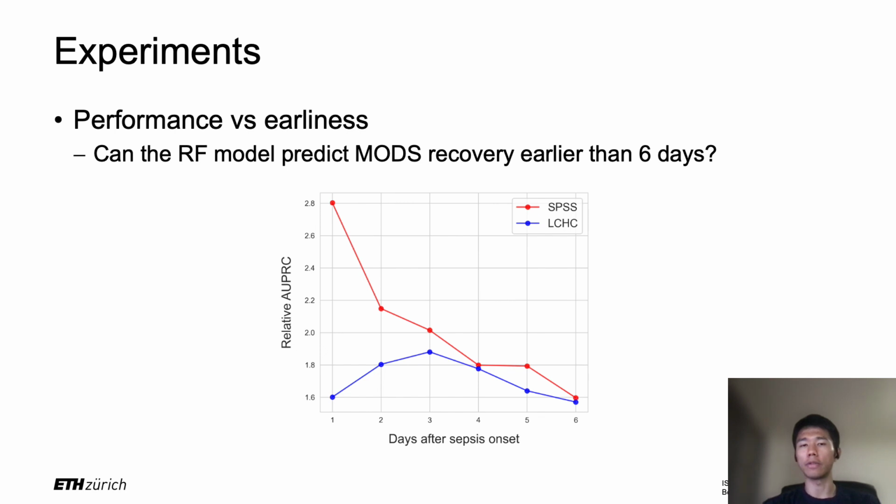We developed this random forest model on the SPSS database and evaluated it on both databases. The relative AUPRC on the SPSS cohort goes down with increasing horizon. For the external validation LCHC, the relative AUPRC increases in the first 3 days and starts to drop afterwards. On day 6, which is our main focus, both internal and external validation achieve very similar performance, and this is as expected. For a shorter horizon, we should have better performance.